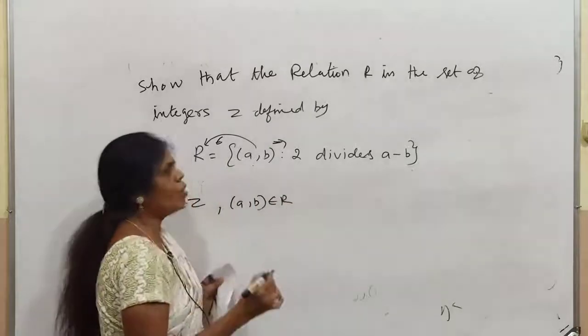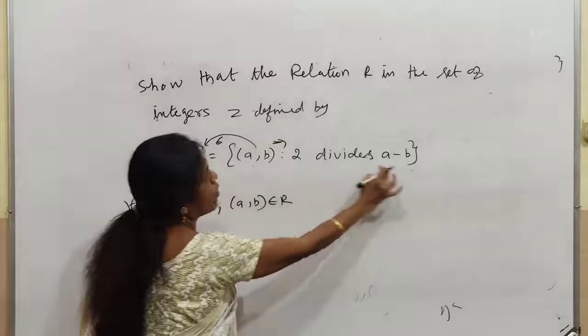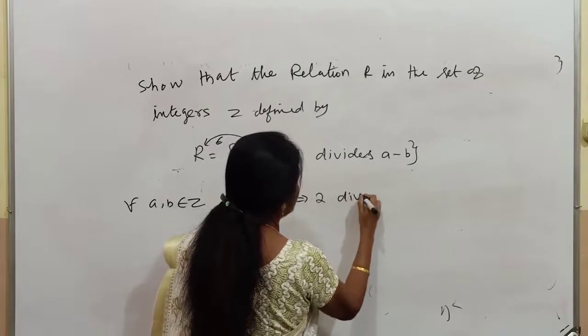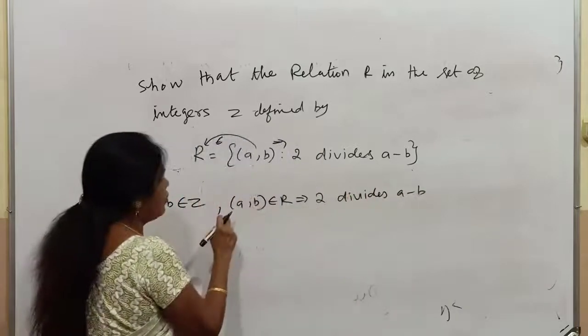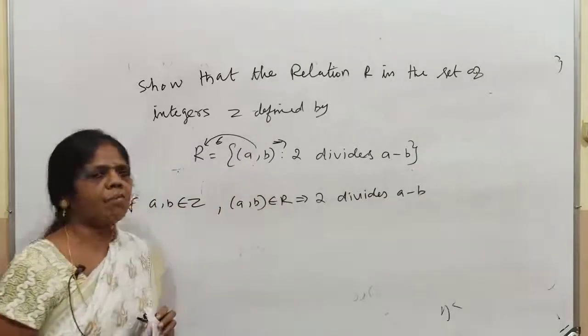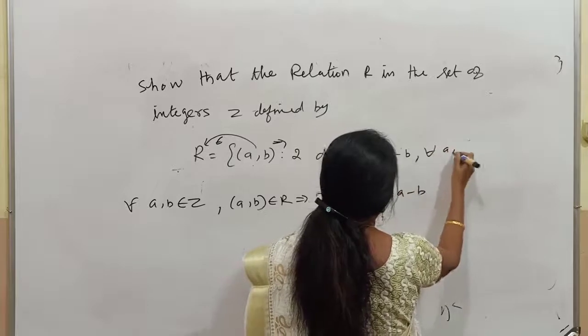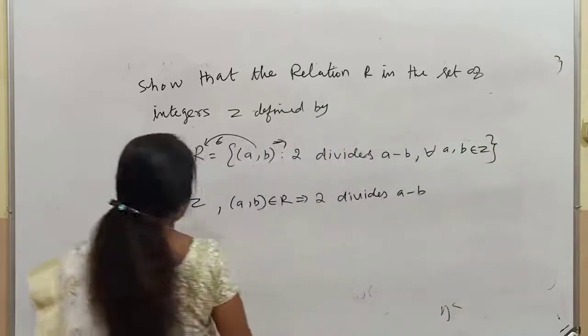Remember, always you follow this way only. This I have written the same thing in another form. Here also if you want, include for all a, b belongs to the integers. Right, now listen.